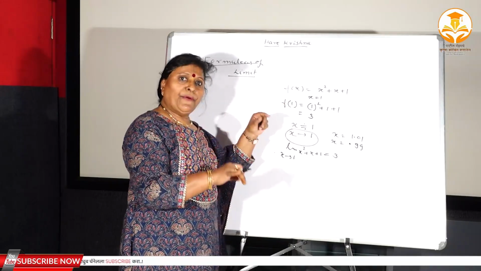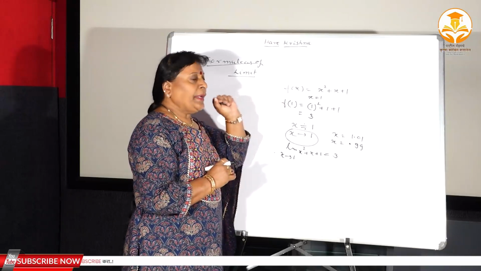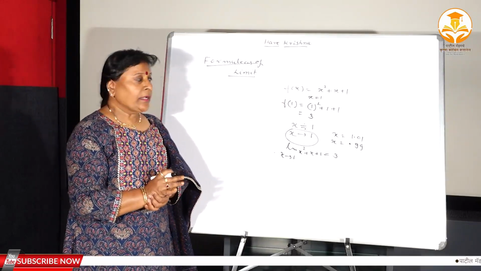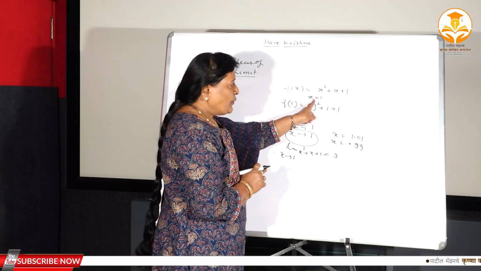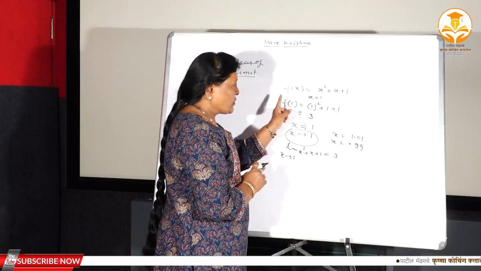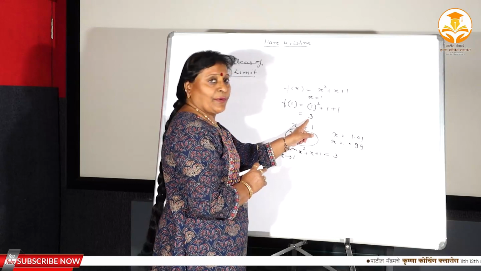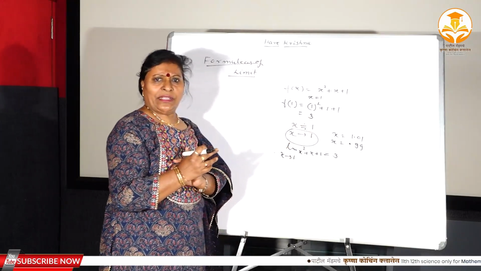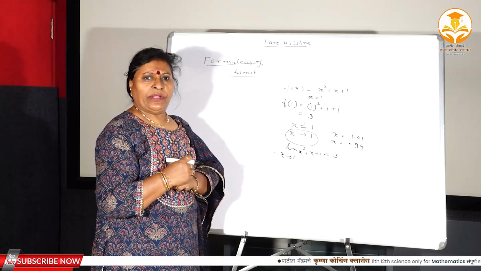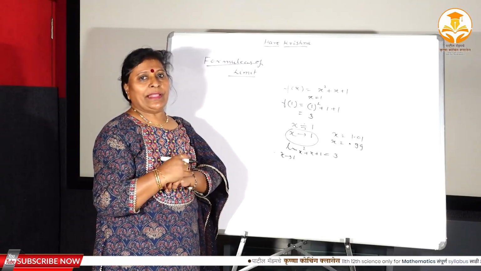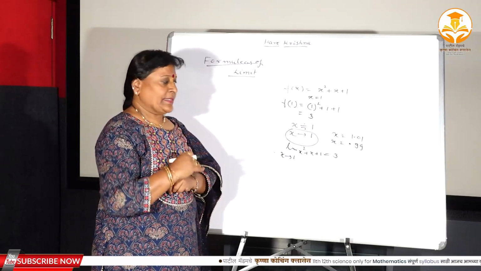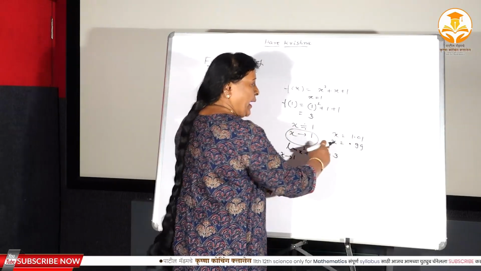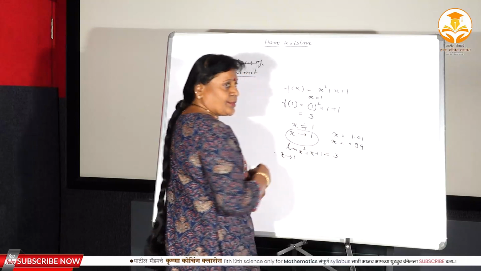Before that, what do you mean by the limit? The limit is nothing but the approximate value of a function, isn't it? Because if x is equal to 1, then the exact value of the function, that is f of 1, is equal to 3. But if you don't know x exactly, x is approximately equal to 1, which means it is a little bit greater than 1 or a little bit less than 1. So x can be 1.01 also, x can be 0.99 also, right.